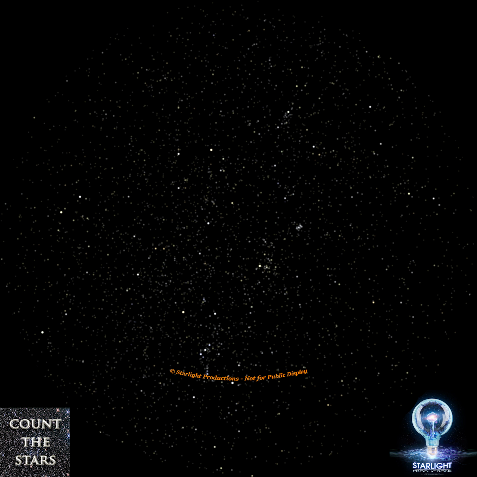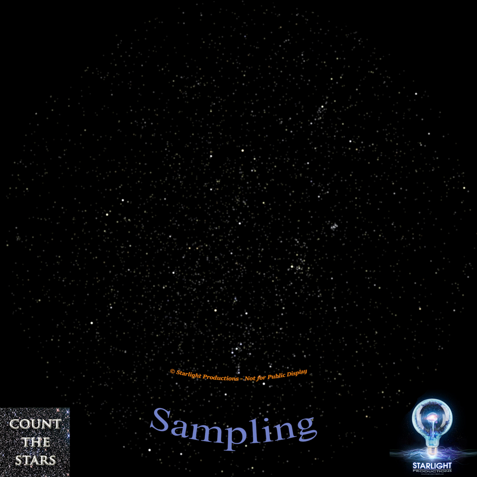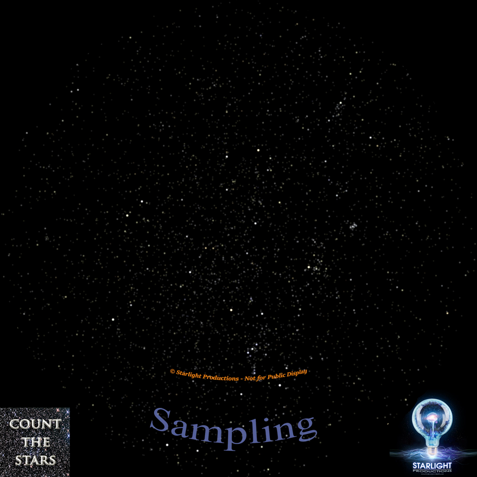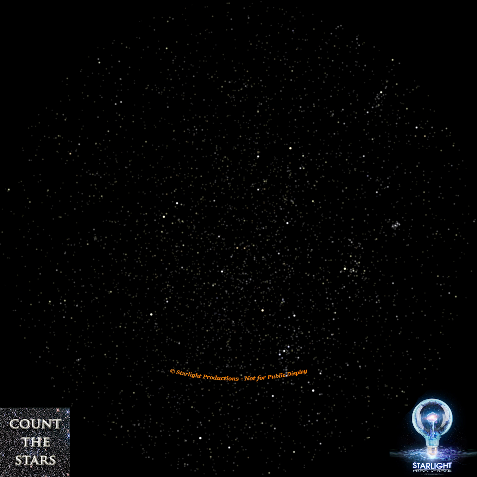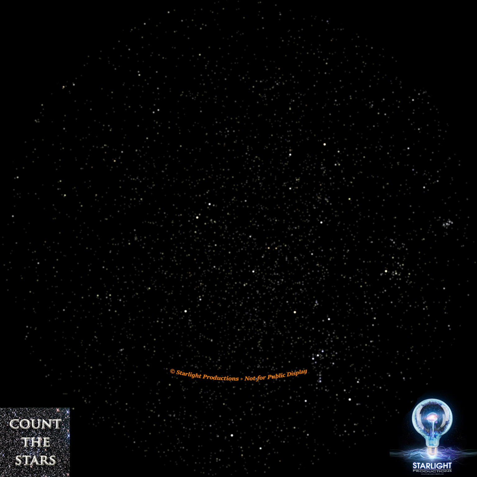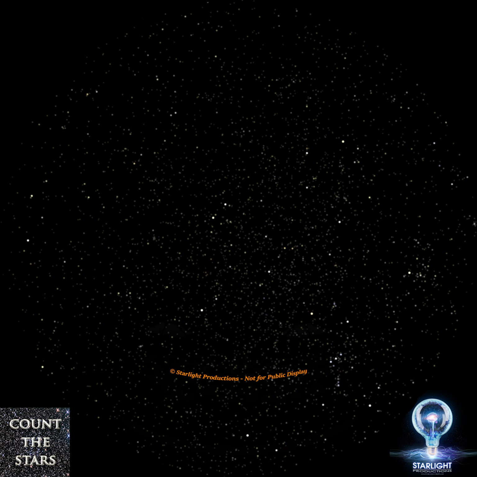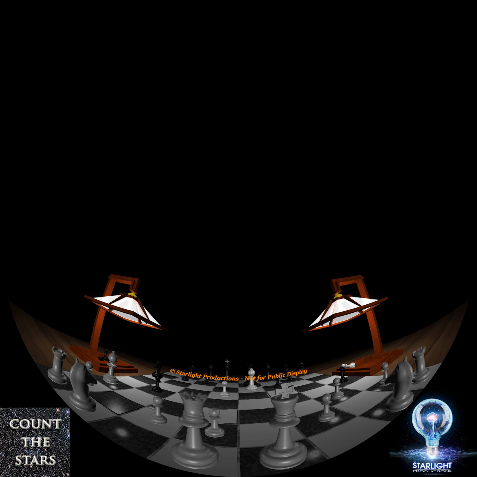Decide for yourself. One approach is to use a statistical tool called sampling. Here's how. Instead of counting every single star in the sky, which is not very practical, we count all the stars in some fractional part of the sky and use the results to make a reasonable estimate. Let's start with a model so we can develop the concept.